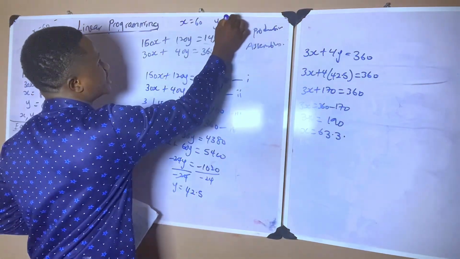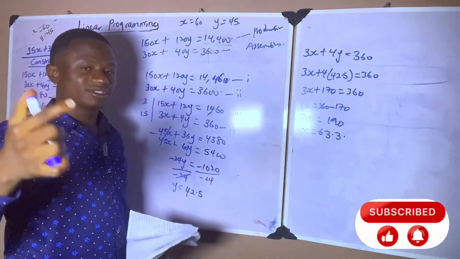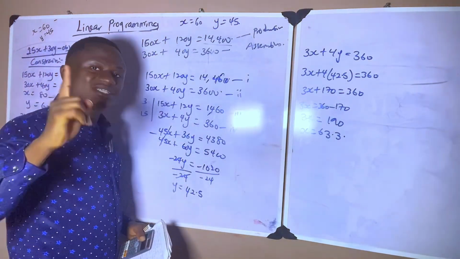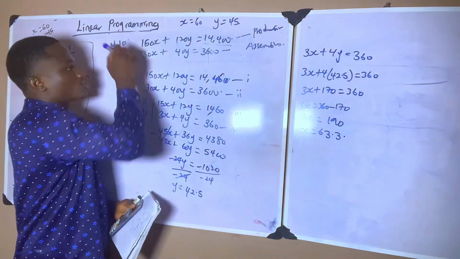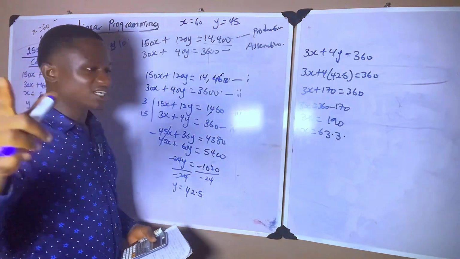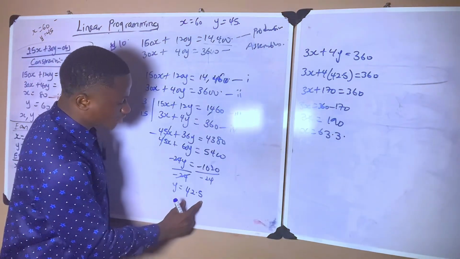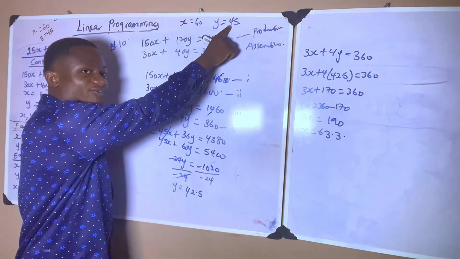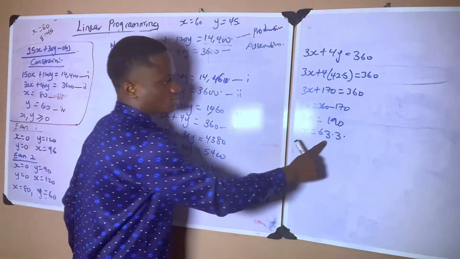From what we solved earlier, the unit of X that gives us the highest contribution is when X is 60 and Y is 45. But now, if we increase the hour in the production department by 1 hour, which is going to cost us 10 naira, this is the number we'll be producing. Y will fall from 45 to 42.5, and X will increase from 60 to 63.3.